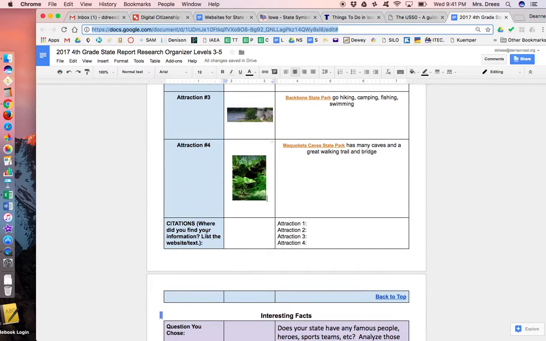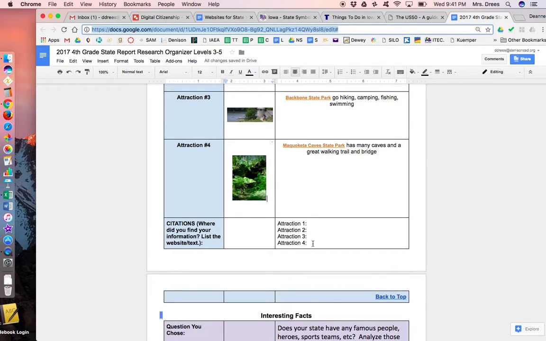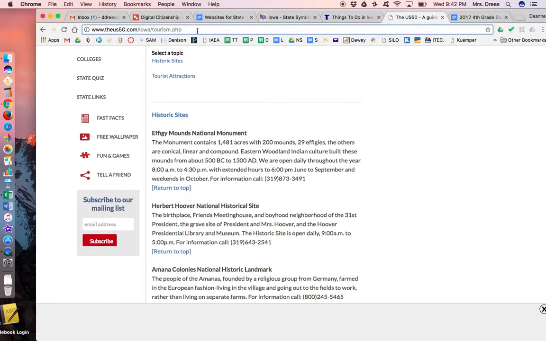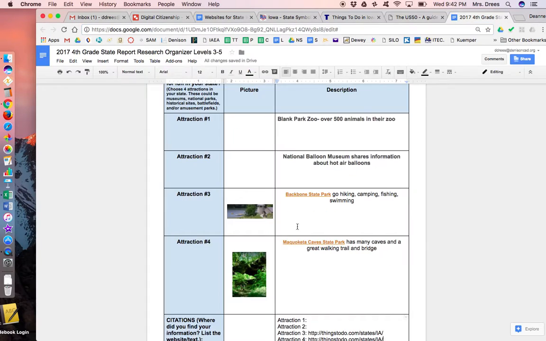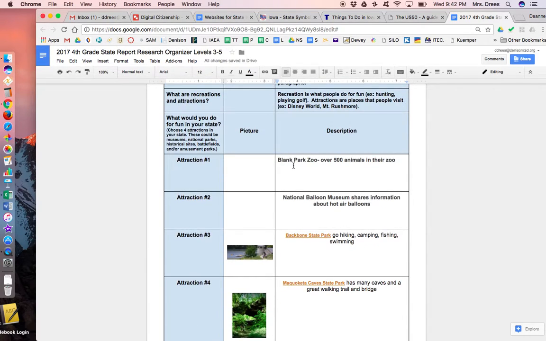All right, so where did you find our information? So 3 and 4 we found on this Things to Do website. So I'm going to copy that website and paste that for number 3 and number 4. Number 1 and 2 we found on the US 50. So I'm going to copy that and paste that for number 1 and number 2. Now we need to find pictures of the Blank Park Zoo.